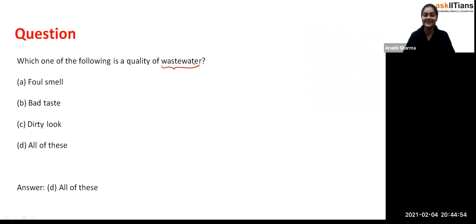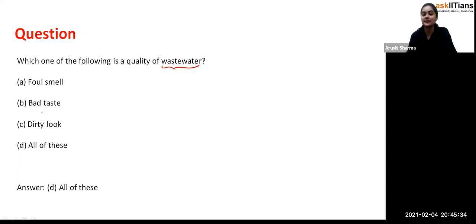Generally when we talk about quality, it may be good or bad, but generally people consider quality as a good point, but now we are talking about wastewater, so it could not be a good point. So what's the quality of the wastewater? Foul smell, bad taste, dirty look, or all of these? Obviously all of these. The wastewater has a foul smell as well as a bad taste and a dirty look. For the foul smell, you don't have to do anything.